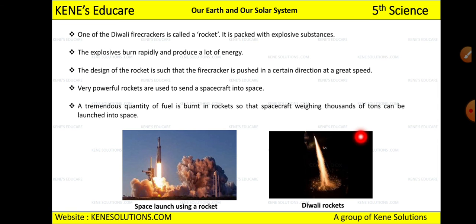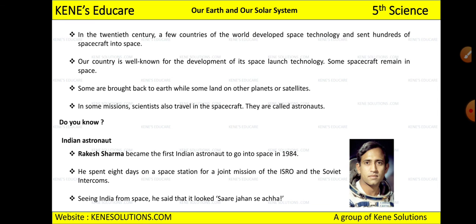Okay, this is how the Diwali rocket looks like, and this is how the space is launched using a rocket. Okay, the concept is one and the same. Now see, in the 20th century, a few countries of the world, they developed space technology and had sent hundreds of spacecraft into the space. Okay, कब? 20th century में.